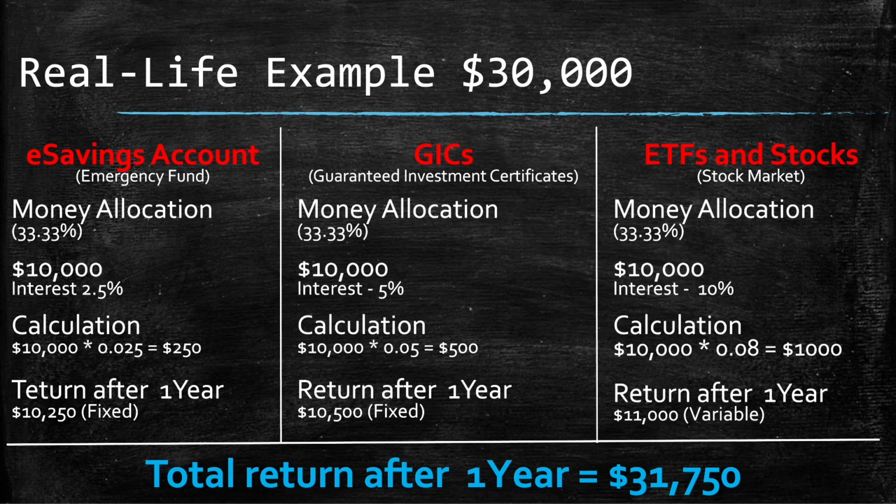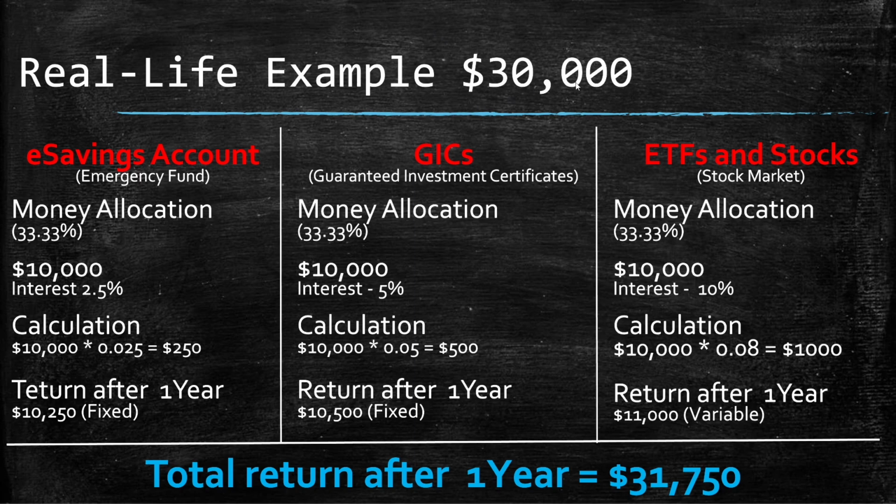Now, I think there's always debate on the internet about this. Should you invest in ETFs and stock, GICs, or a savings account? I would say, guys, just divide your allocation. First, you have to decide today how much money you will be investing. That's what you have to think. How much money do you need in your emergency fund?